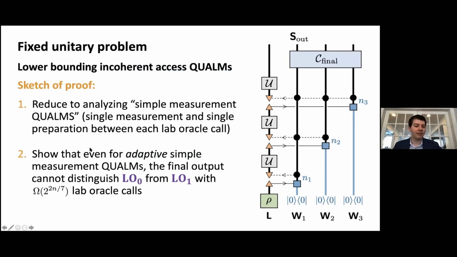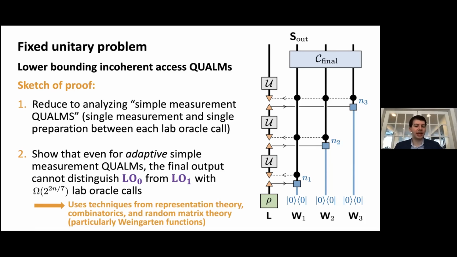And then we showed that even for adaptive simple measurement QUALMs, the final output can't distinguish between the two lab oracles with exponentially many lab oracle calls. And as such, this provides the lower bound. So this uses techniques from representation theory, combinatorics, and random matrix theory, in particular, the theory of Weingarten functions.